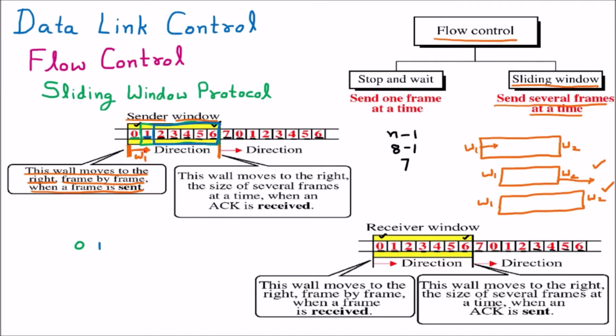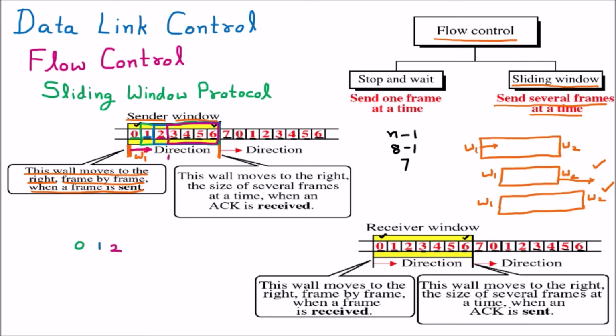So again the window contracted. If I am sending another packet or frame, which is 2, again the window size will be contracted. So this way you can see that wall 1 is moving to the right direction. Now wall 1 has reached this particular position. This is called the window contraction. The window is having a very small size right now.